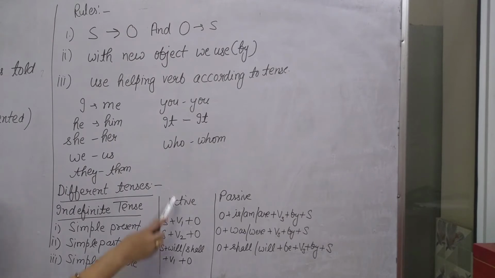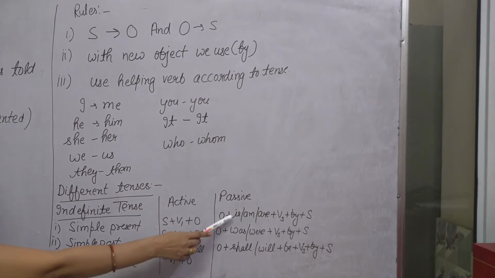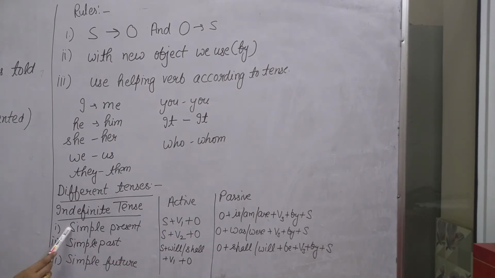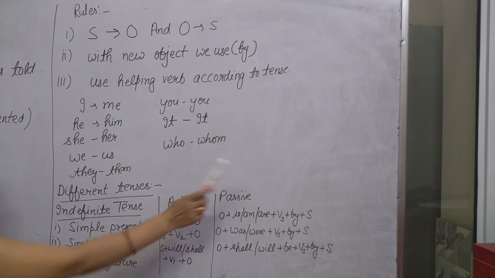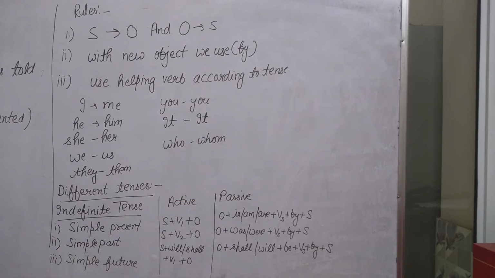First of all, in active voice, simple present is subject plus verb first form plus object. To change into passive voice, we use object plus helping verb. For simple present tense we use is, am, are as helping verbs plus verb third form plus by, and we also change the subject to the object place.